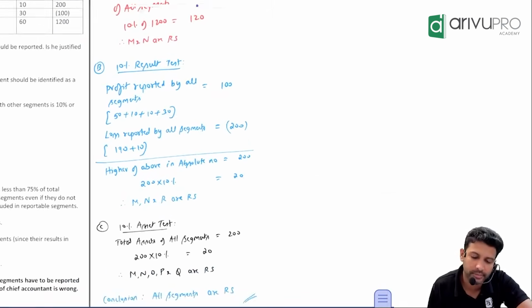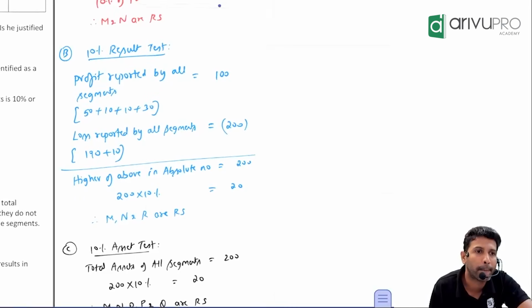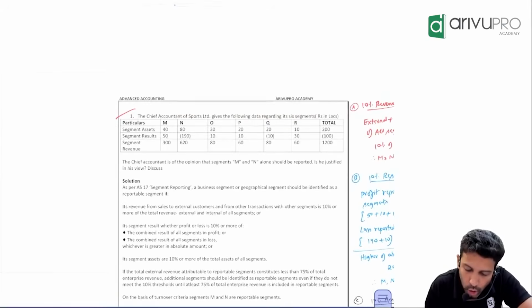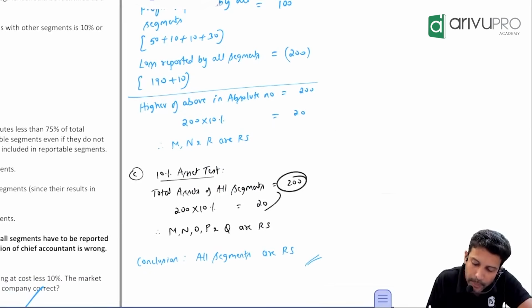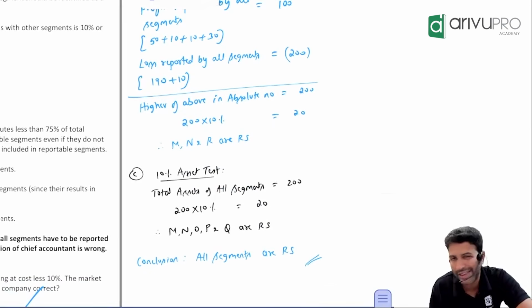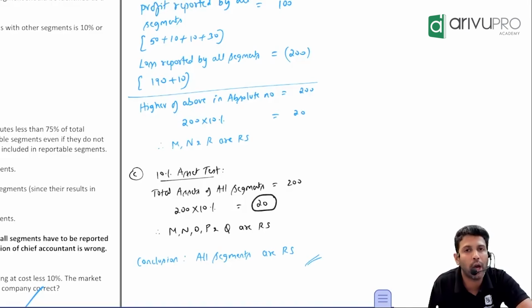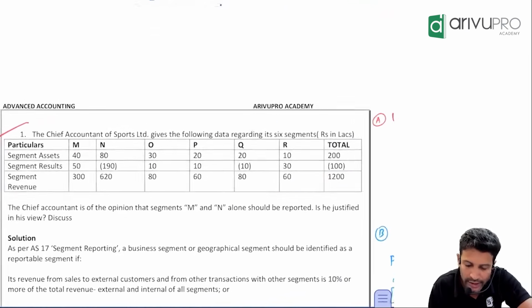Okay, last test. What is that? Asset test. In the asset test, what do we do? Find out the total assets of all the segments. We have to do it, or they've already done it. How much is that? 200. Find out 10% of that, which is 20. Whichever segment has total assets of 20 or more is reportable. So the number you're looking for is 20 or more.